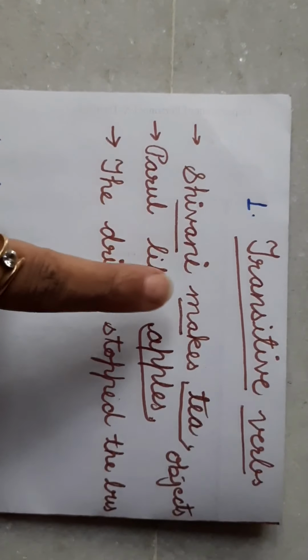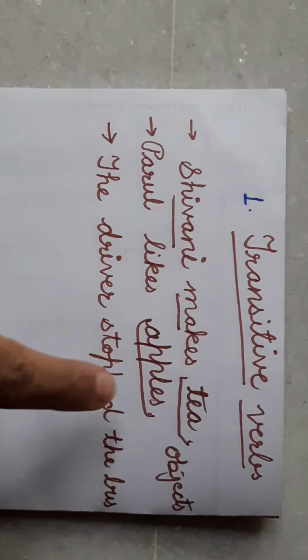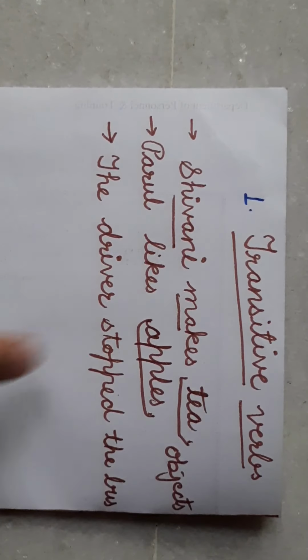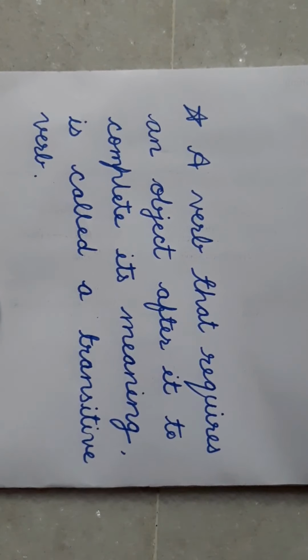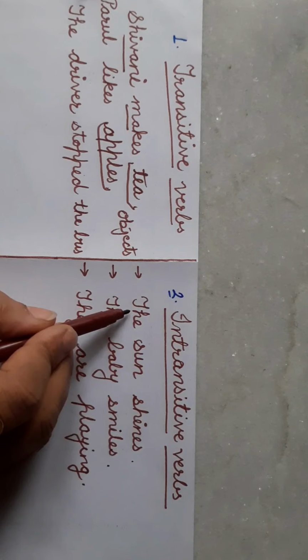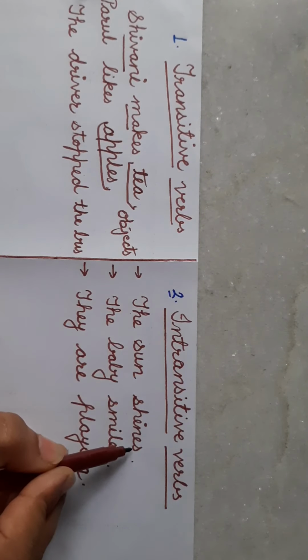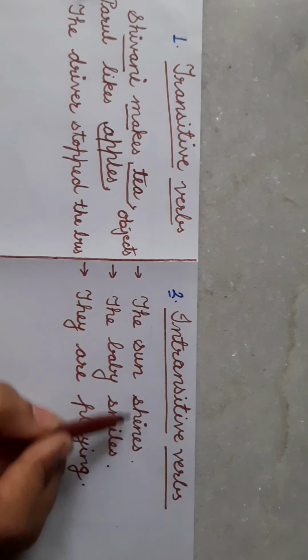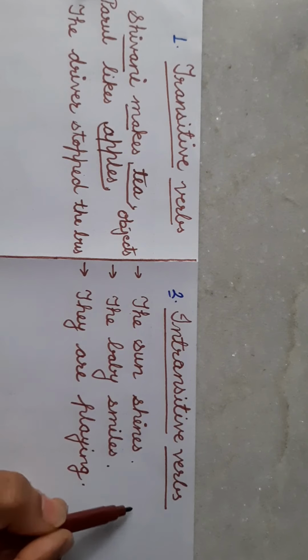So these kinds of verbs which require an object are transitive verbs. Here is the definition: a verb that requires an object after it to complete its meaning is called a transitive verb. Now in comparison, you can see intransitive verbs, the sentence: the sun shines. Here the meaning is complete and here is no object.